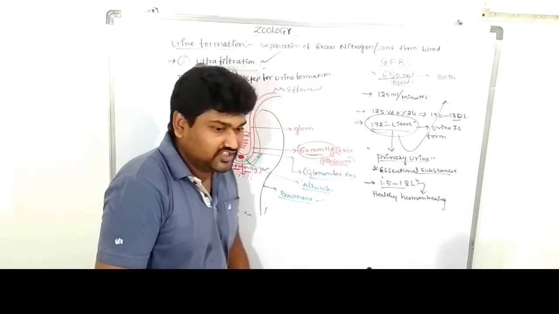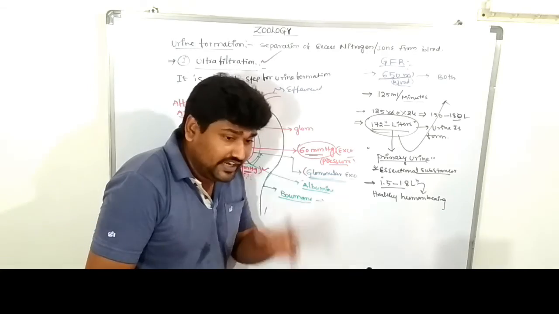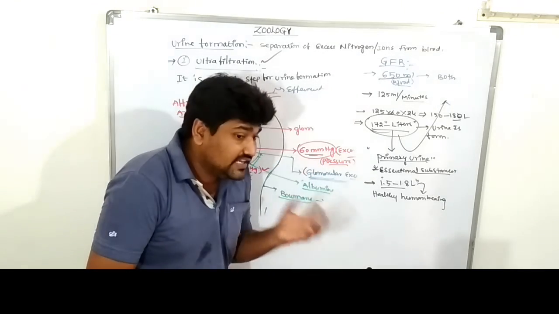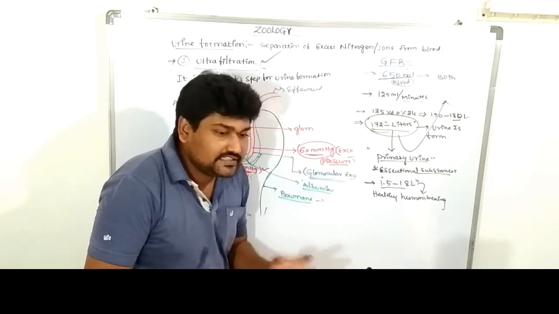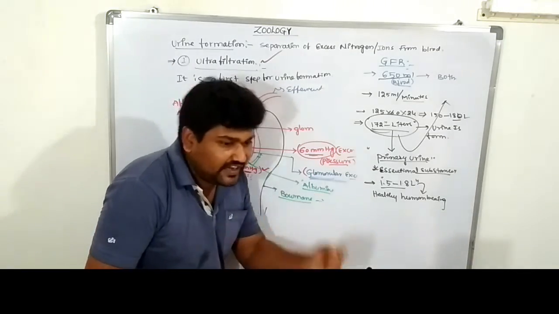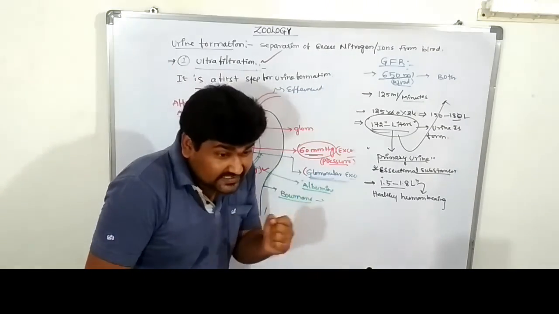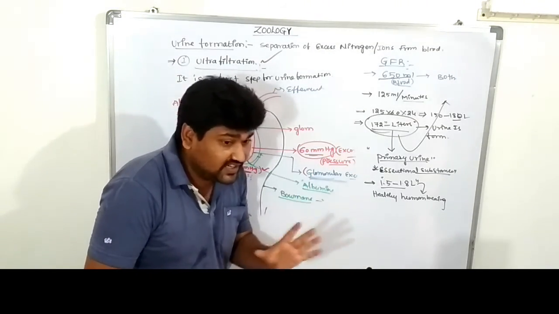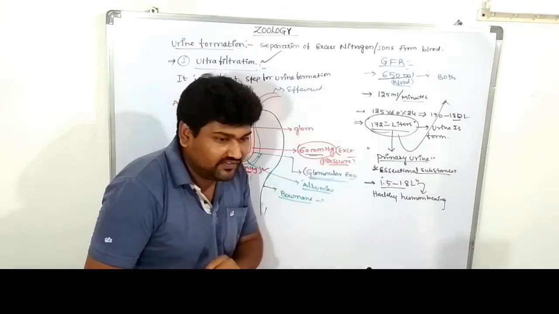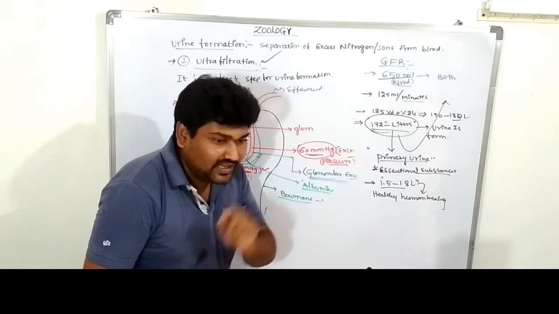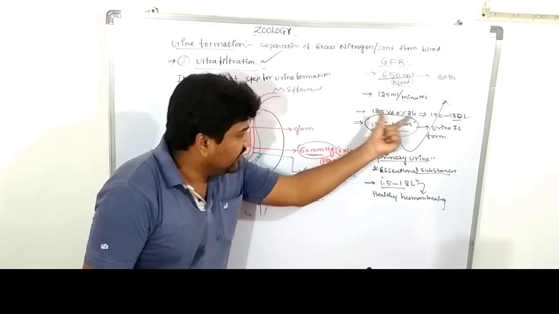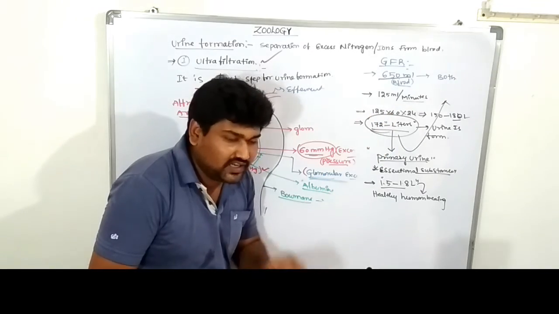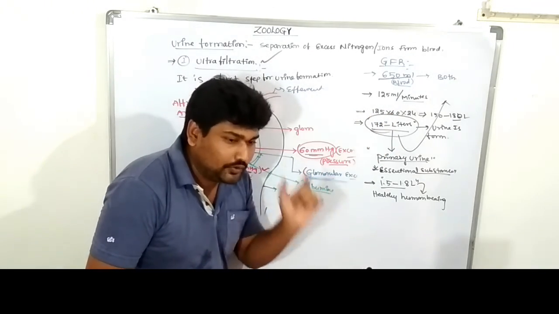Next one, glomerular filtration rate. What is the glomerular filtration rate? The volume, the amount of the blood filtered by both kidneys is known as the glomerular filtration rate. Both kidneys receive 650 ml of the blood. Of this 650 ml, only 125 ml of the blood is filtered through the nephrons. That is called the nephric filtration rate. So per day, the filtration is approximately 150 to 180 liters.